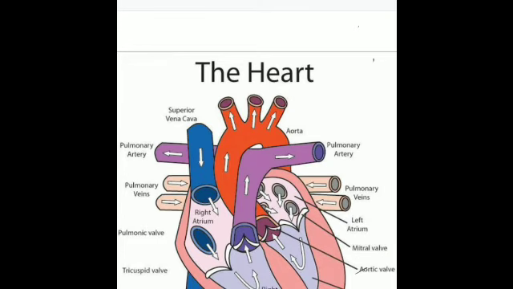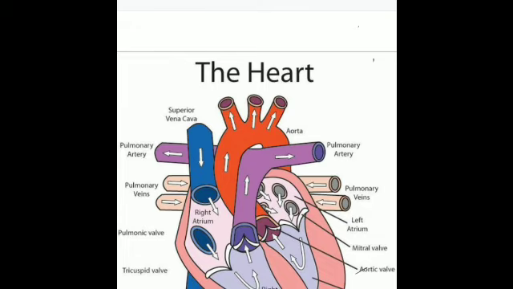Now the left side of the heart contains the oxygenated blood, or oxygen rich blood, and the right side of the heart contains carbon dioxide rich or deoxygenated blood. The left side is separated from the right side through a septum.